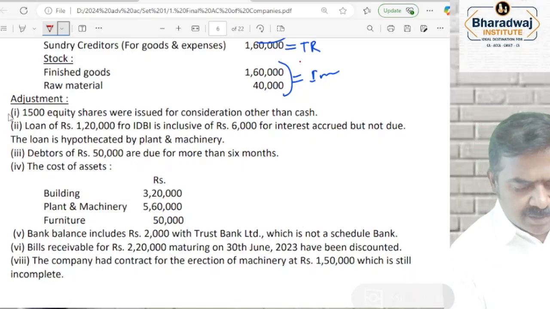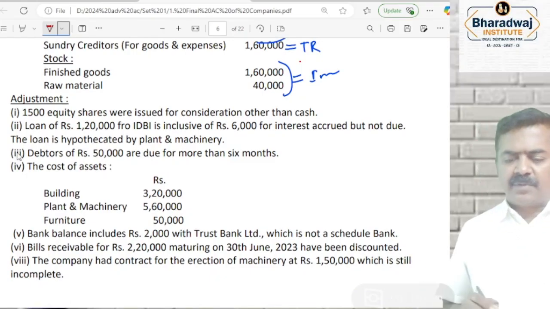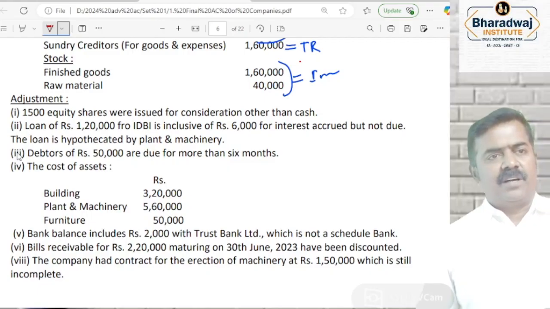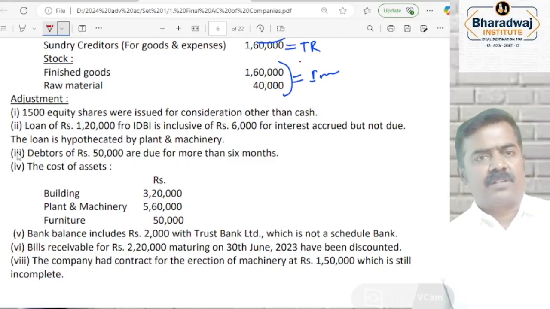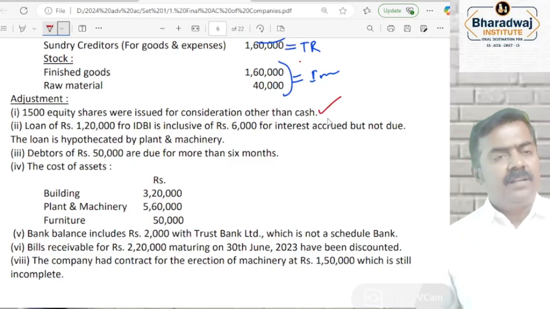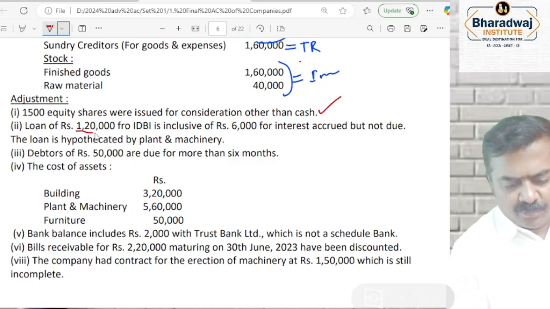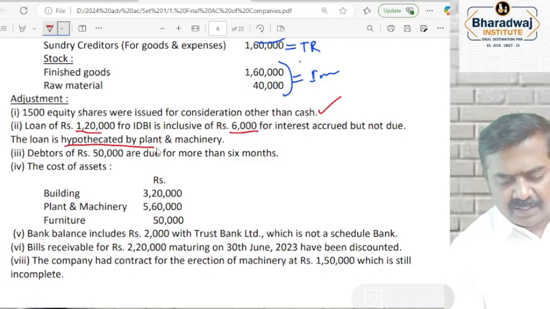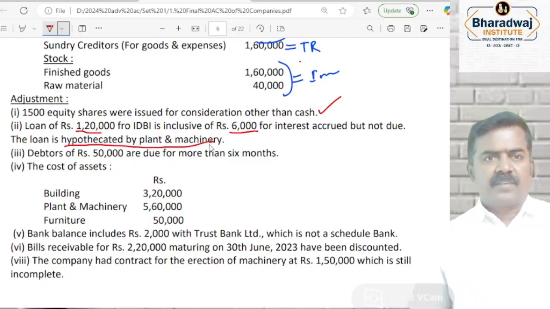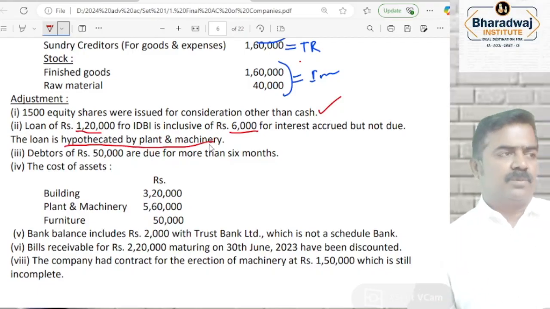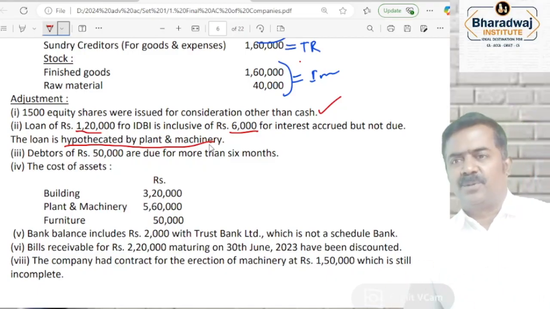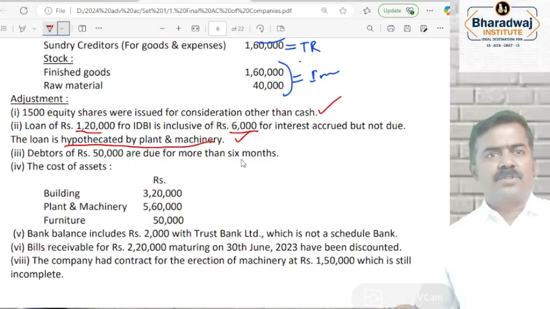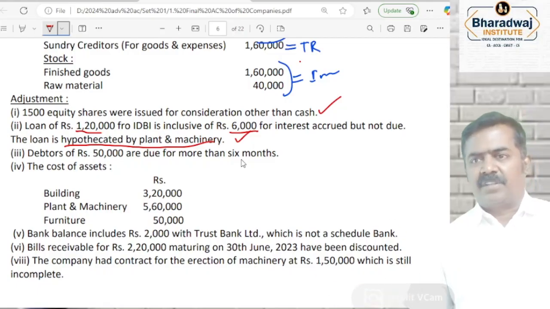Look at the adjustments. 1,500 equity shares were issued for consideration other than cash. Whether you are asked to pass a journal entry or give a disclosure, it will be a disclosure. Loan from IDBI, including interest, is a loan hypothecated on plant and machinery. They just give a disclosure about the loan. They tell that the loan is a secured loan. It is also a disclosure. Disclosures will come after the balance sheet.